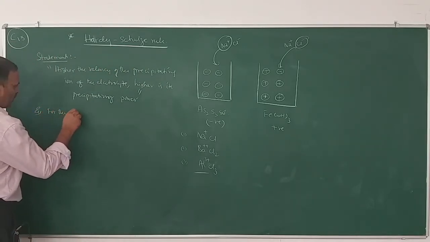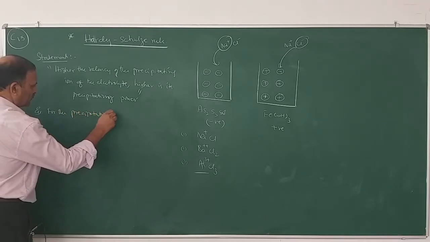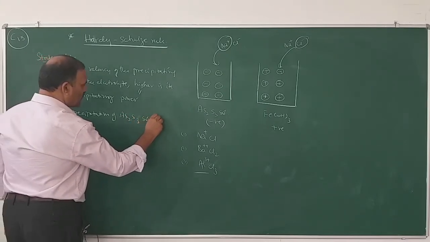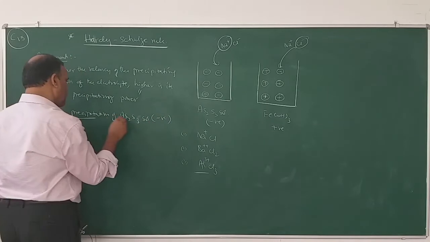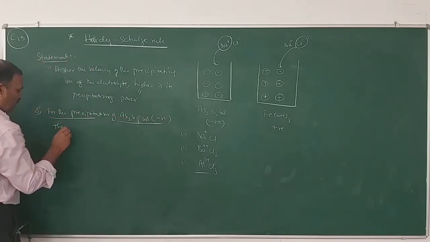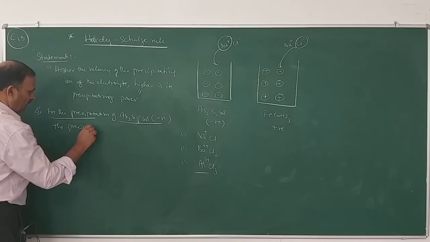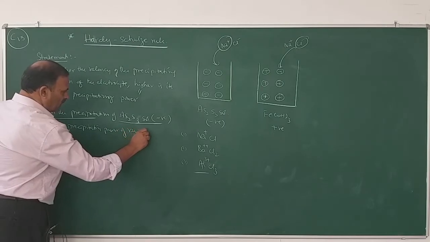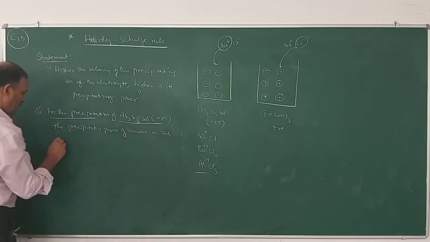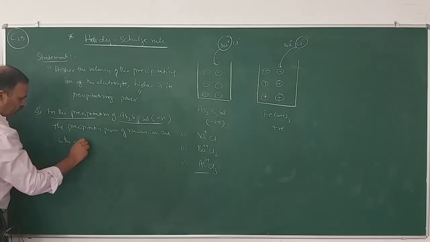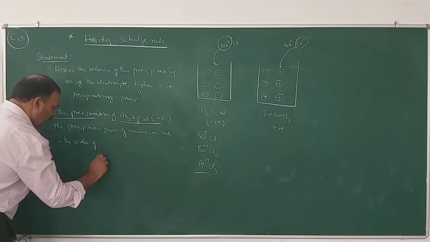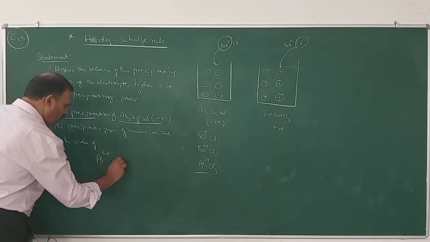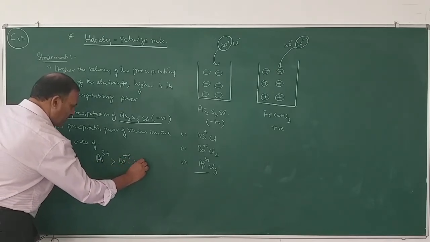So, for example, for the precipitation of As2S3 salt, which is a negative salt, the precipitating power of various ions is in the order of Al3+, its valency is more, precipitating power is also more, then Ba2+, and then Na+.